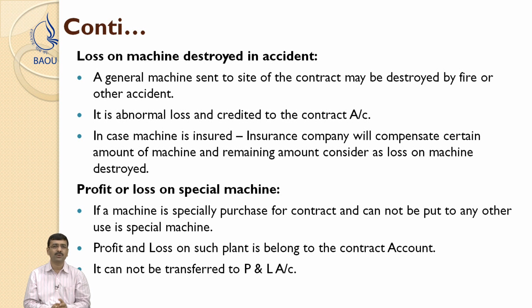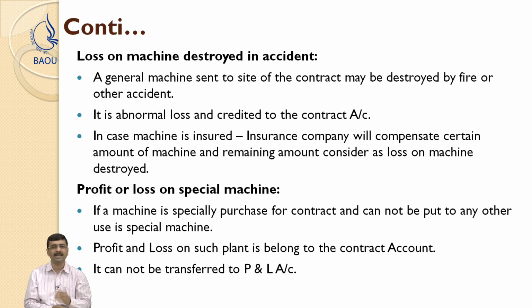In case of destruction by fire or other accident or theft, it is considered purely an abnormal loss and it is credited to the contract account. If a machine is insured, then the insurance company will compensate for the amount of the particular plant and machinery, and the remaining amount will be considered a loss on the machine destroyed, or if it is excess value it would be considered a profit.